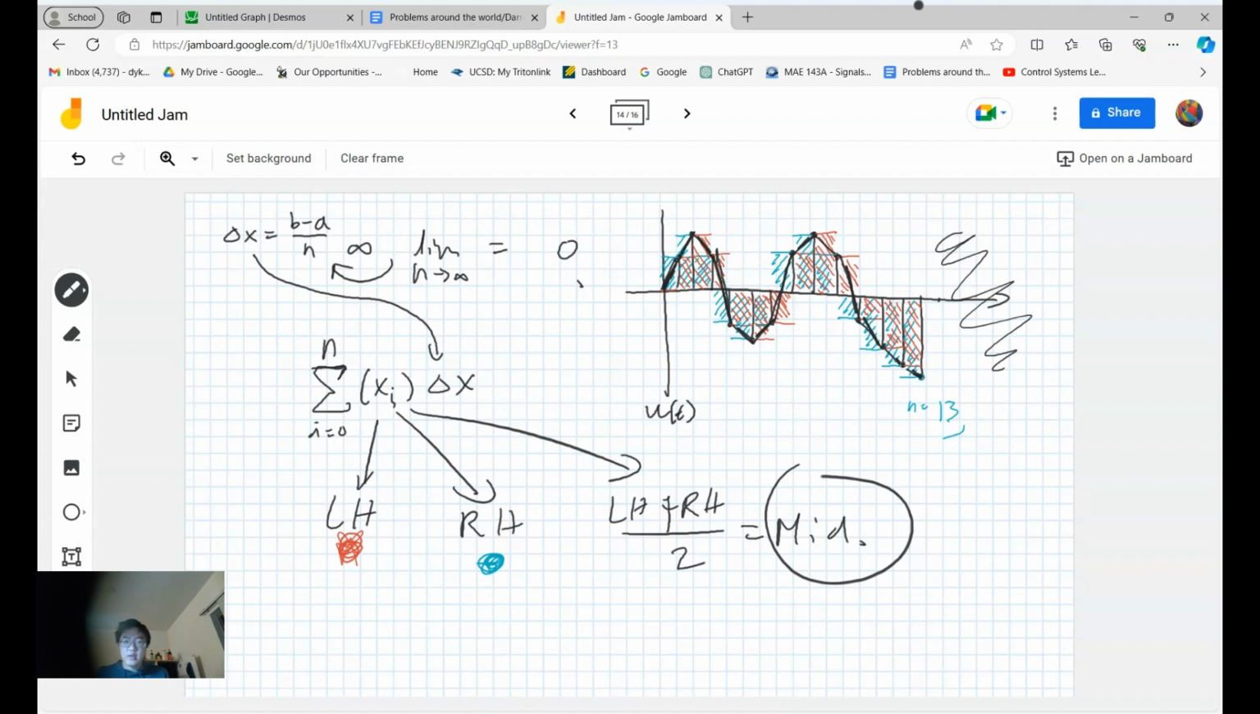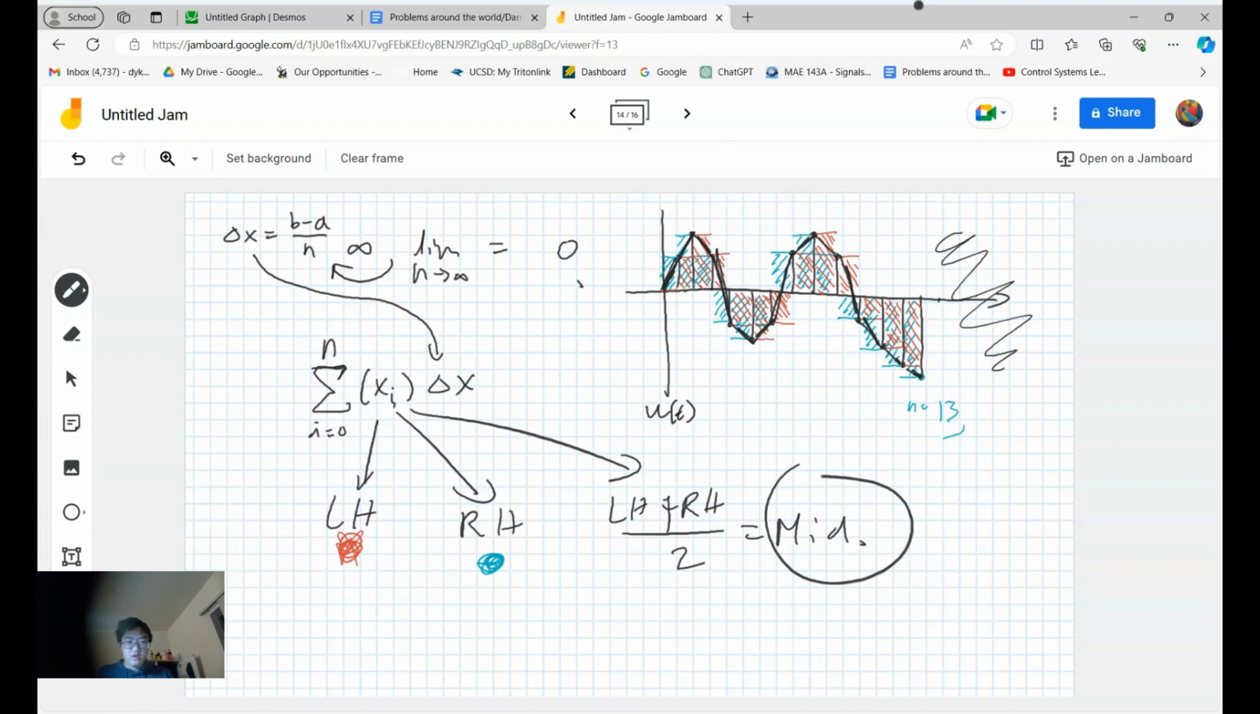And obviously, if we add more points here, more samples, we can get a better picture of what this looks like. Excuse me. But we don't have better samples, so this is what we get. And that pretty much is what Riemann sum is.